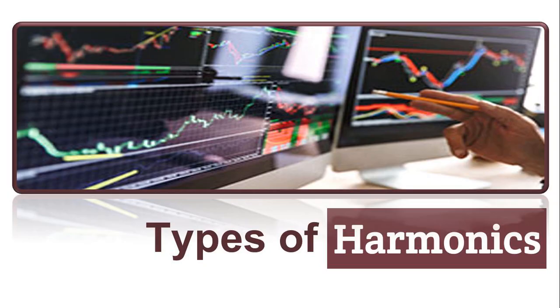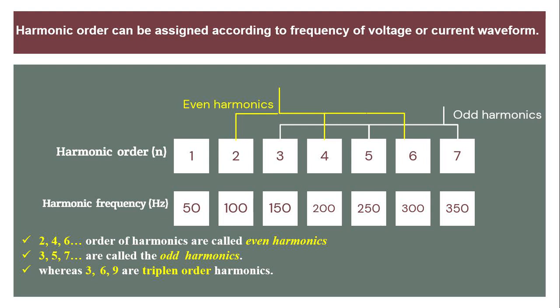Types of harmonics. The harmonic order can be assigned according to the frequency of the voltage or current waveform. Here these are the harmonic orders 1, 2, 3 and so on. 1 is at 50 Hz. The second order, when 2 is multiplied by 50, is 100 Hz. When 3 is multiplied by 50, it is 150 Hz, and so on. Orders 4, 5, 6, 7 multiplied by 50 produce 200, 250, 300, 350 Hz.